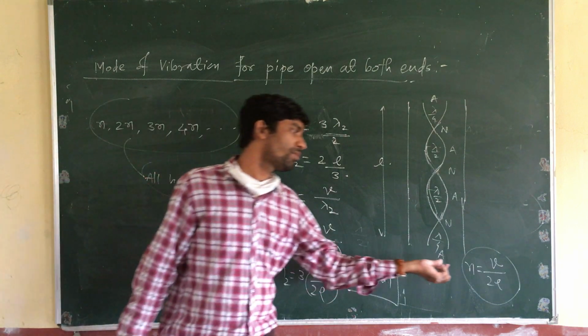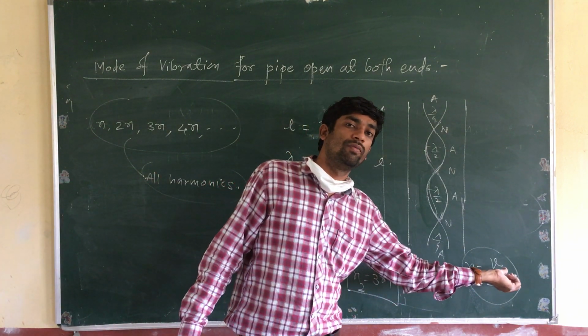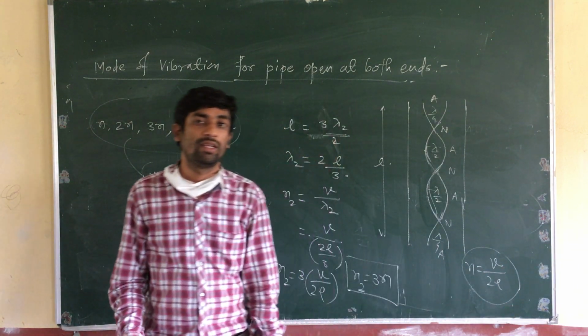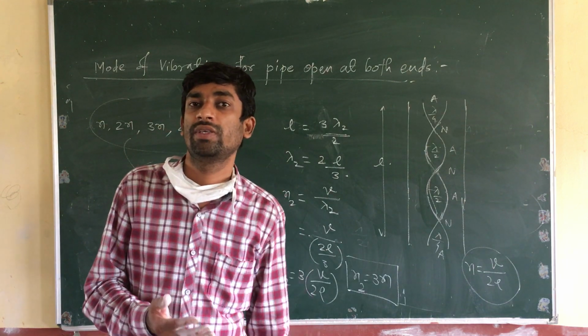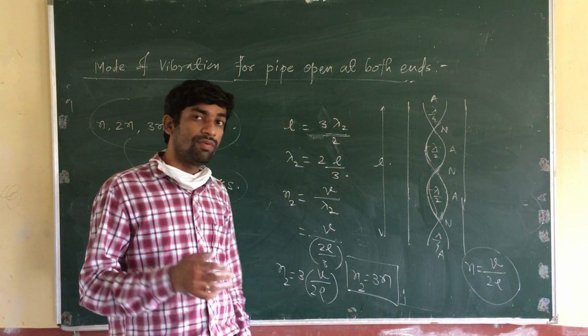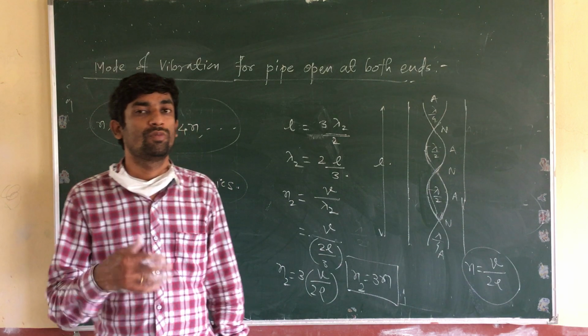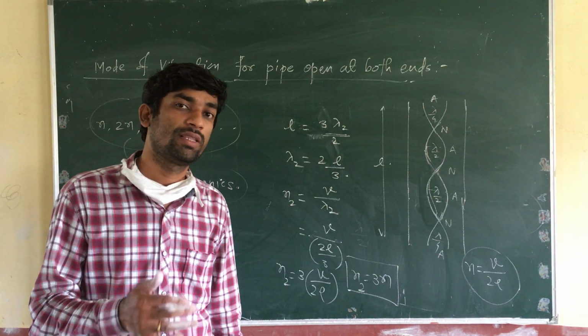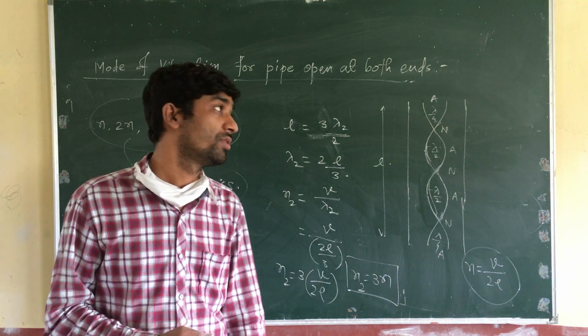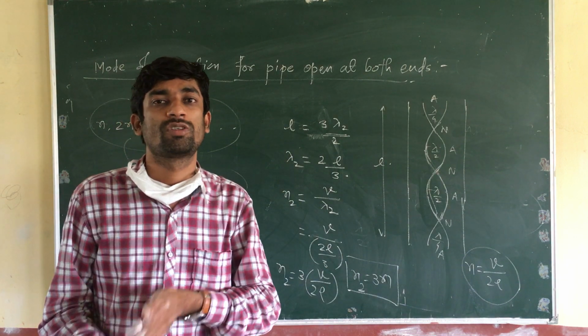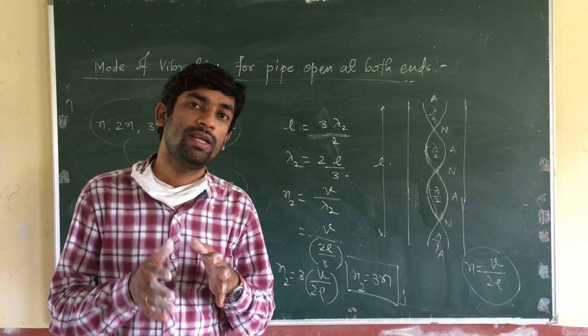What is the frequency for the fundamental mode? V divided by twice L. The next mode of vibration has a frequency twice the fundamental frequency, and the next mode will have a frequency thrice the fundamental frequency. So this is about the modes of vibration when a pipe is open at both ends.